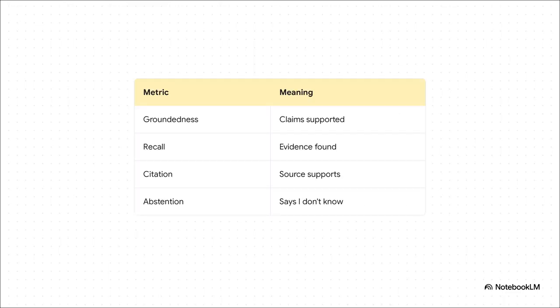But how do companies actually know this is working? Well, they evaluate it relentlessly. Engineers use a separate standards judge to test the whole system automatically. They measure groundedness to see what fraction of the AI's claims are perfectly backed by the context. They test context recall to make sure the retrieval system actually found the right files in the first place. They verify citation accuracy, and crucially, this is maybe the hardest metric of all to nail, they measure abstention precision. Is the system correctly saying "I don't know" when it's supposed to?